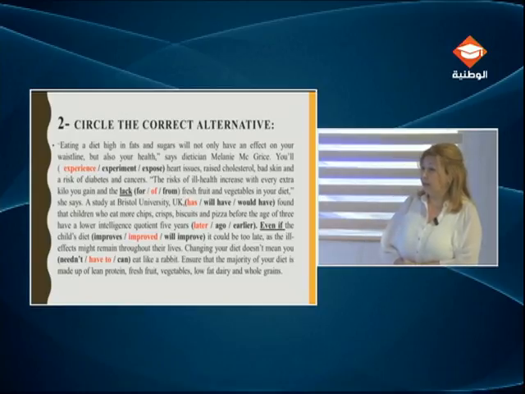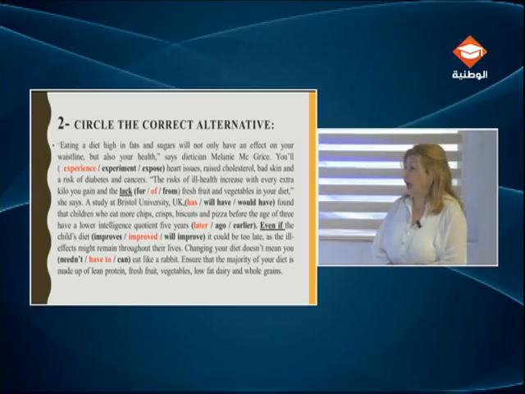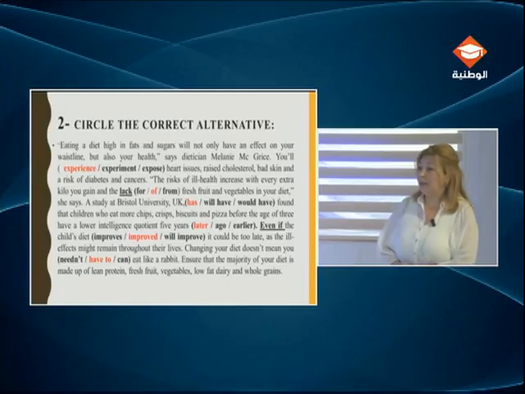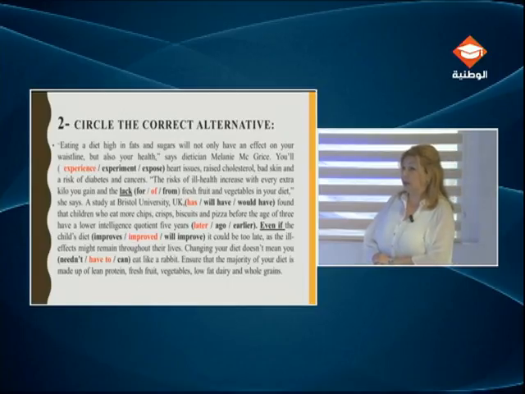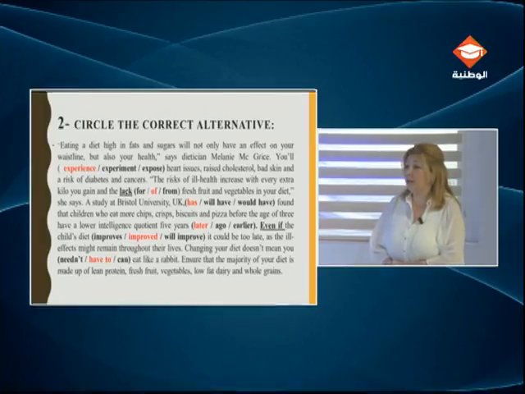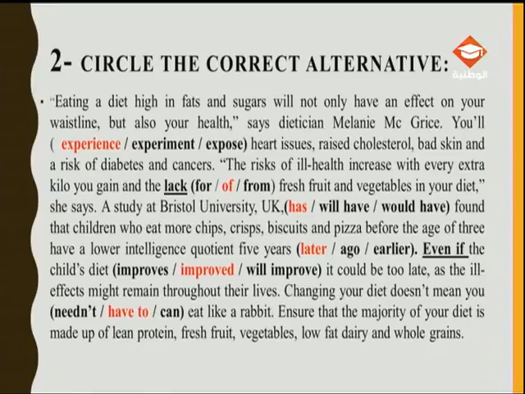A study at Bristol University, UK would have found that children who eat more chips, crisps, biscuits, and pizza before the age of 3 have a lower intelligence quotient 5 years earlier. A study at Bristol University, UK found. So we can say has found, we can say will have found, and we can say would have found.